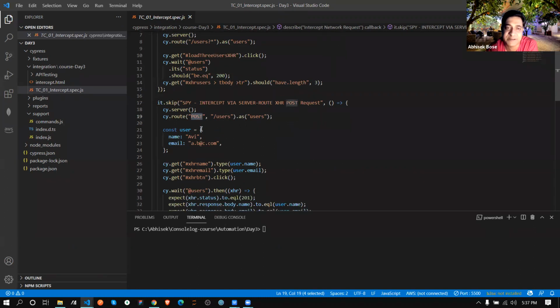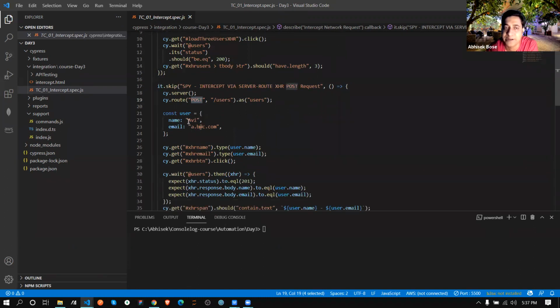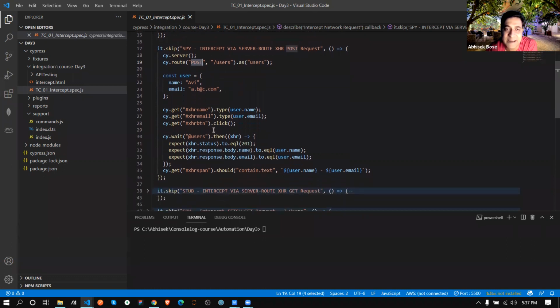And post method means you have to send some body-like data, because you are inserting that data via post. So I'm just sending this data, nothing else. Then the same operation, and after waiting I'm checking whether 201 is coming or not. So 200 series means basically success. Now 0 means nothing is returned, 1 means it will return me something.